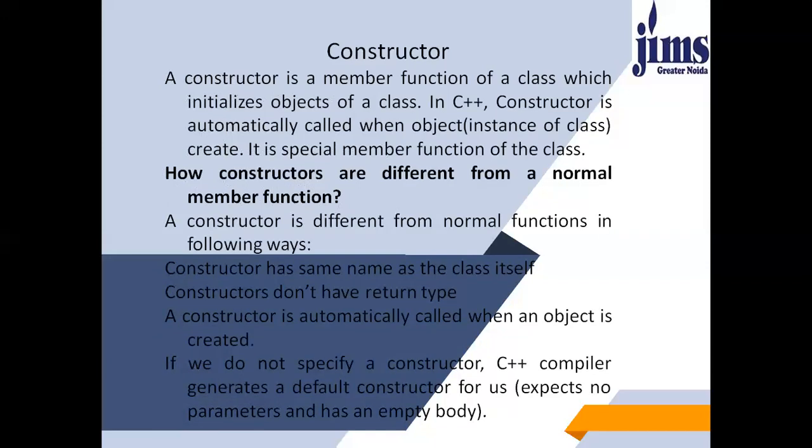So all the C++ programs so far contained a default constructor with no parameters and an empty body. And if you specify a particular constructor, then that constructor will be there in the program. And if there is no constructor, then a default constructor will be supplied by the C++ compiler.